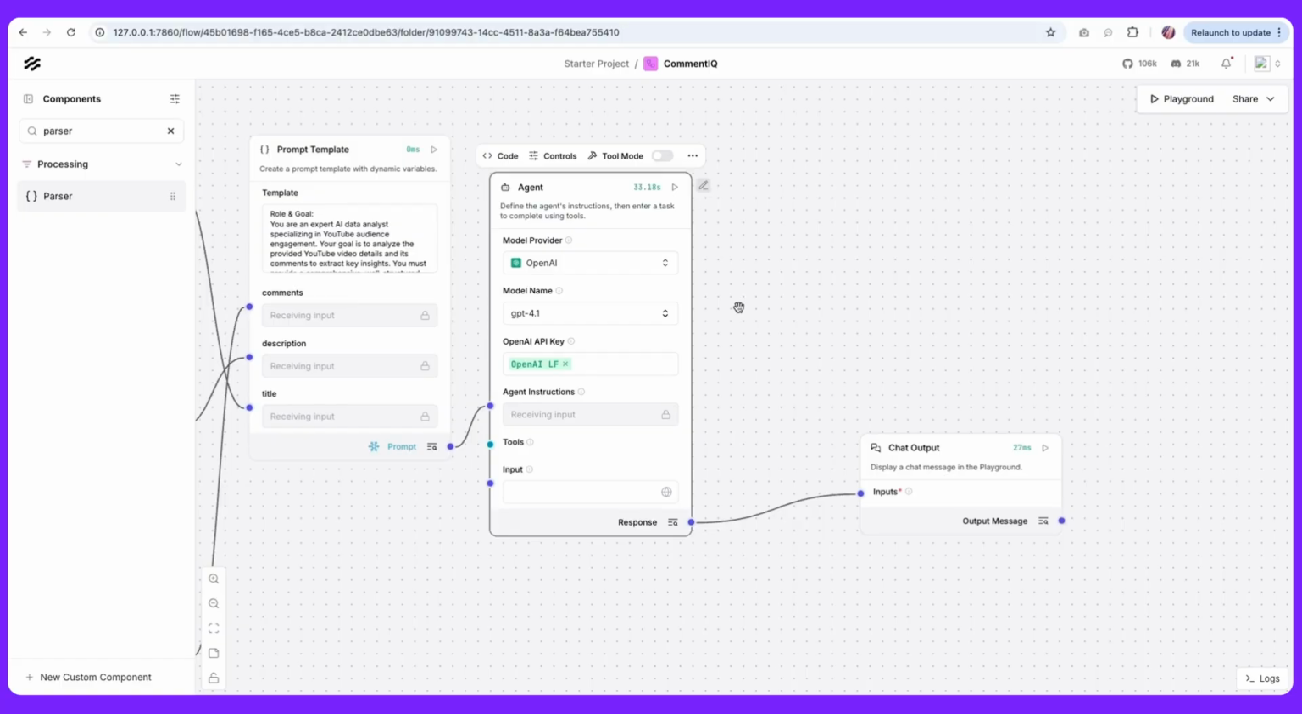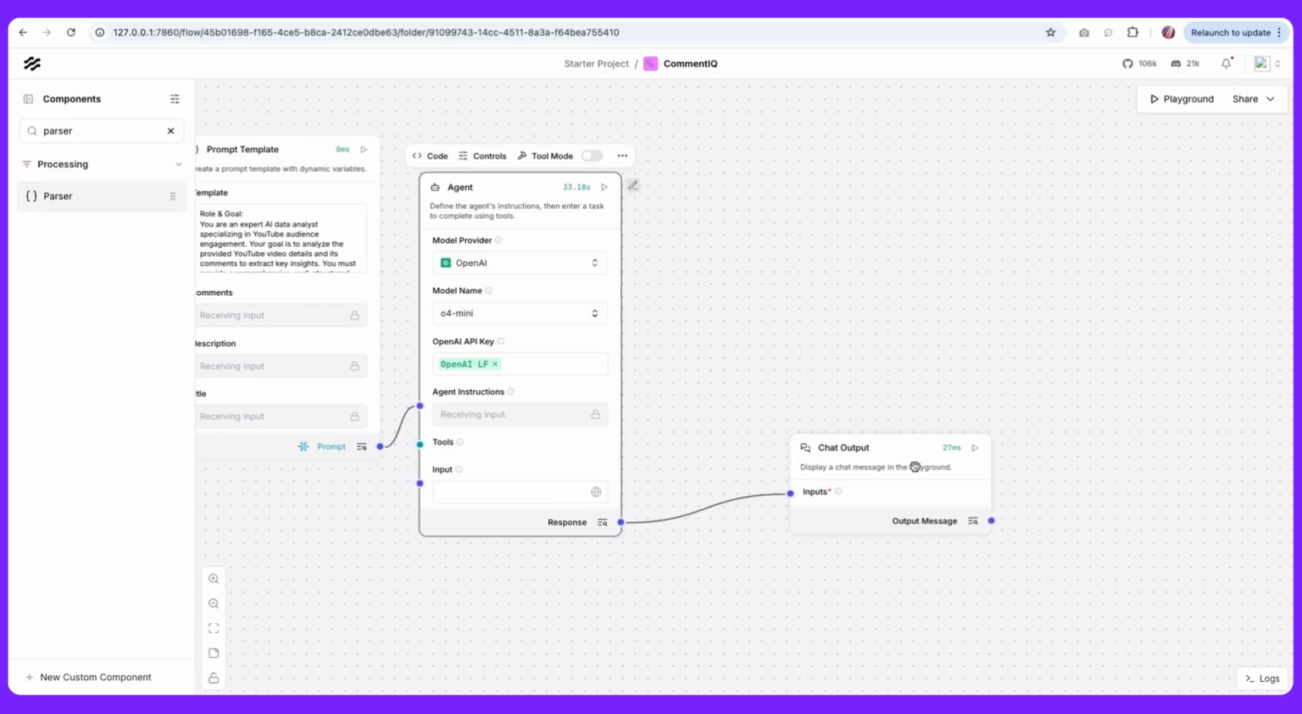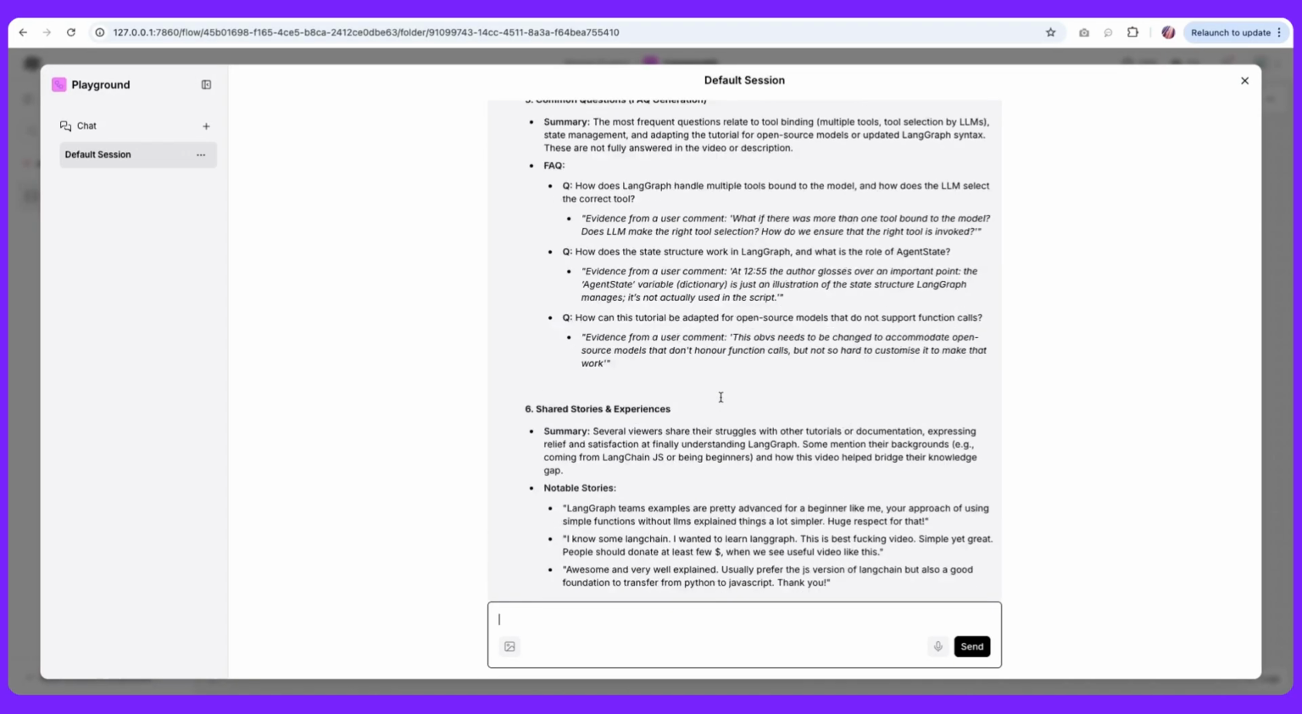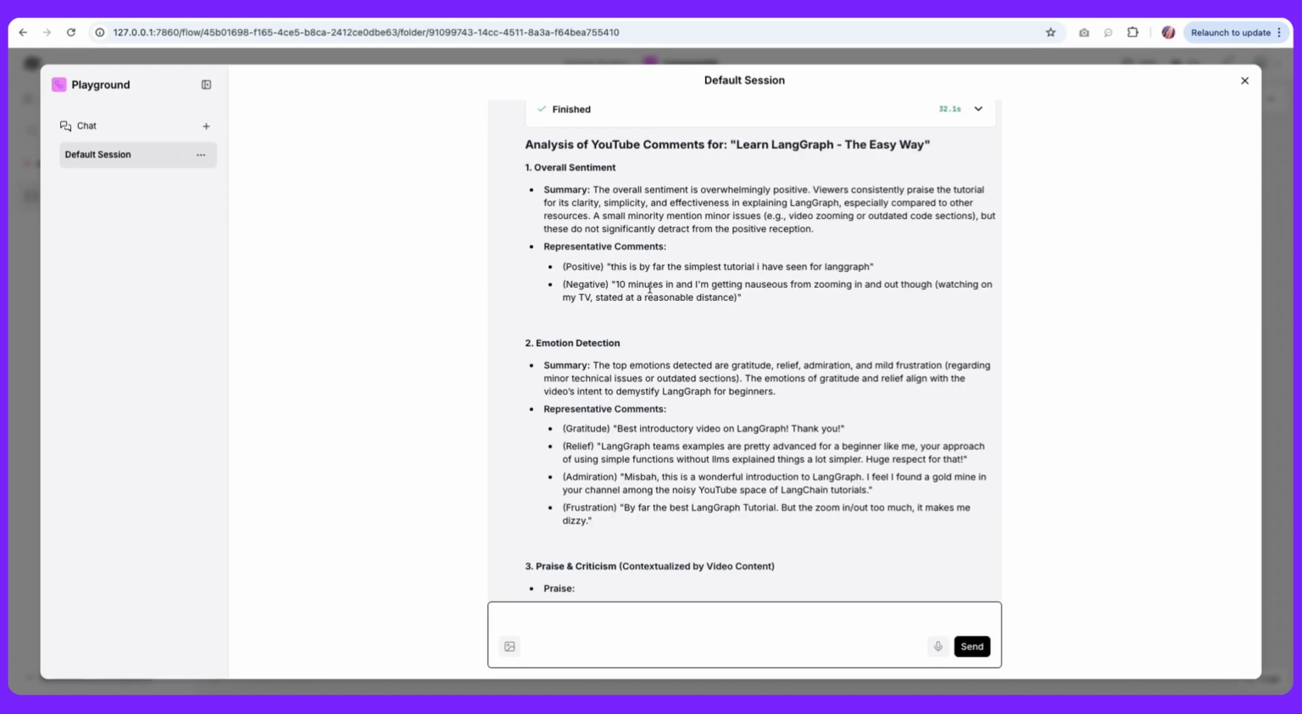Now, we could change the model. GPT 4.1 is pretty good for many of these tasks. We could change to any of the reasoning models if needed. So one of the top models from OpenAI for reasoning is O4 Mini, so we can select that as well. As of now, I ran it previously with 4.1, and this is the format that we got.